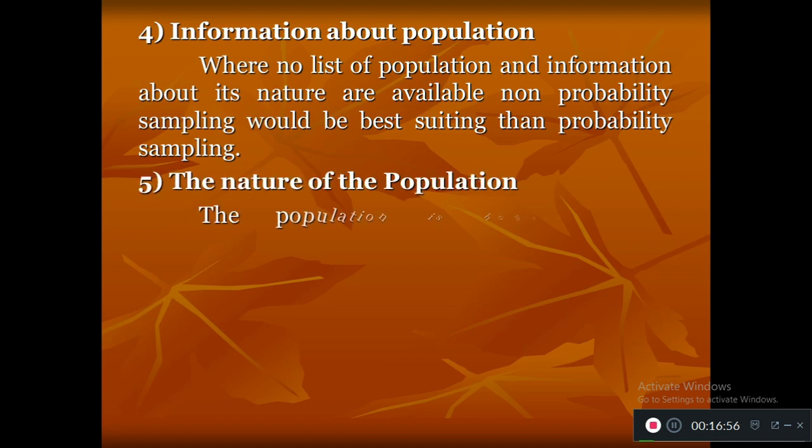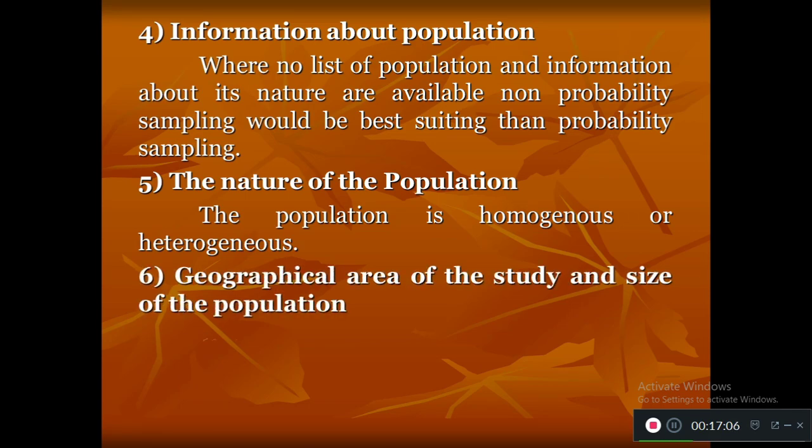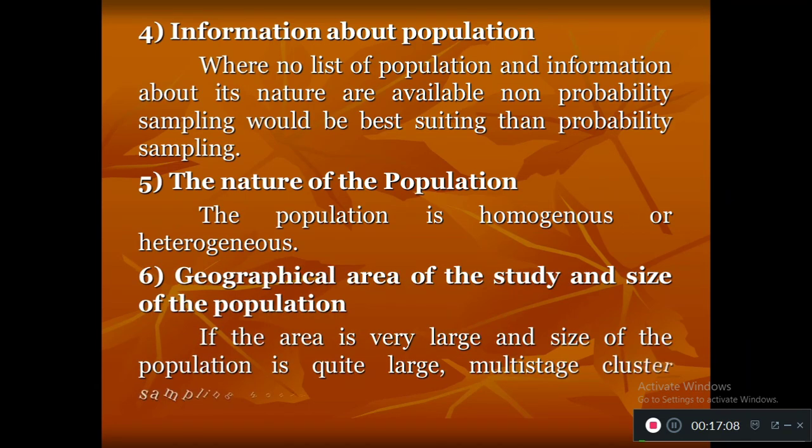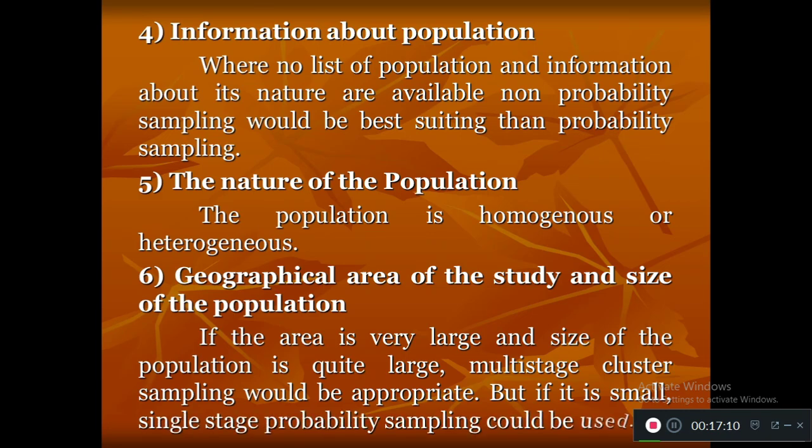The fifth criteria is the nature of the population. That is, whether the population is homogeneous or heterogeneous. When the population is homogeneous, we go for random sampling technique. If the population is heterogeneous, like the population is not uniform, then we go for multi-stage sampling method. So there we can apply the non-probability sampling technique.